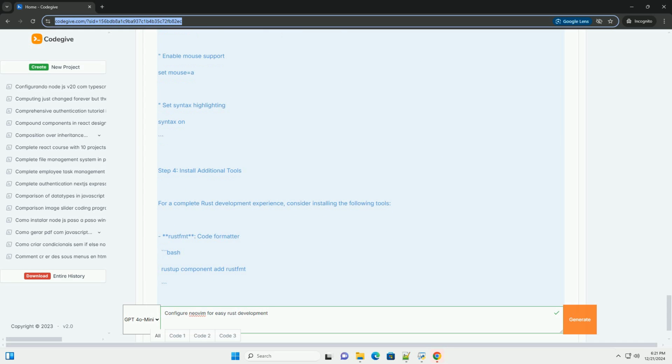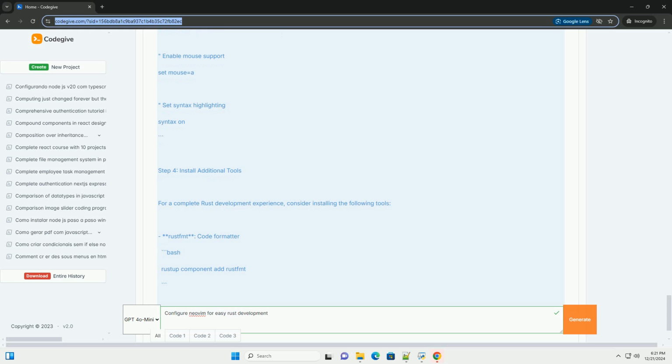This is usually installed with rustup. You can verify installation with bash cargo --version. 4. Install Rust Analyzer. This is a language server for Rust. You can install it using the following command: bash rustup component add rust-analyzer.